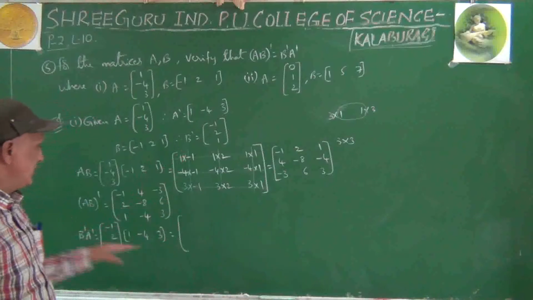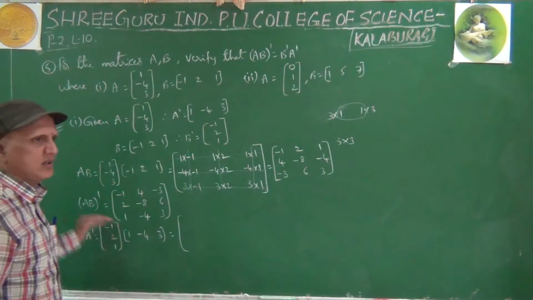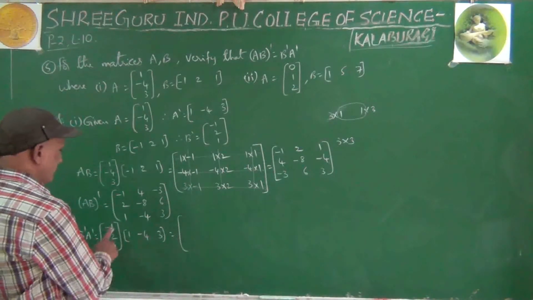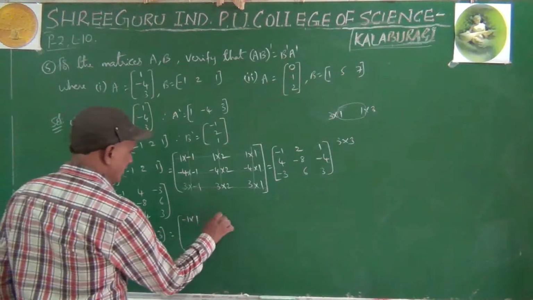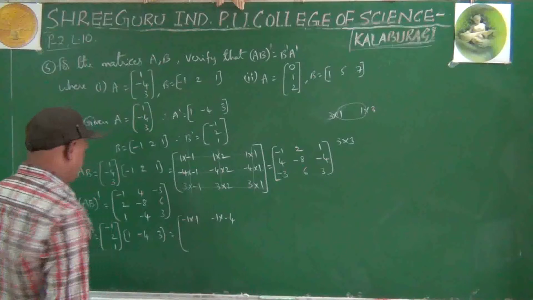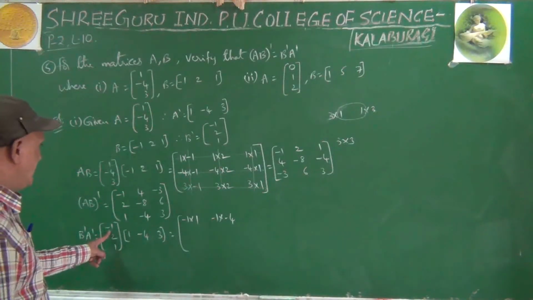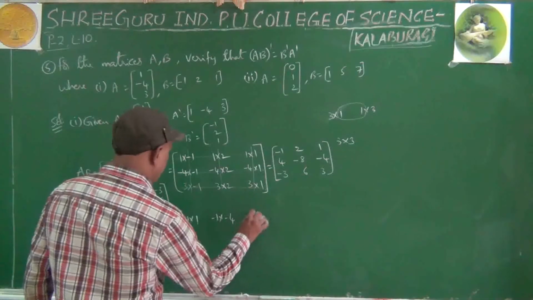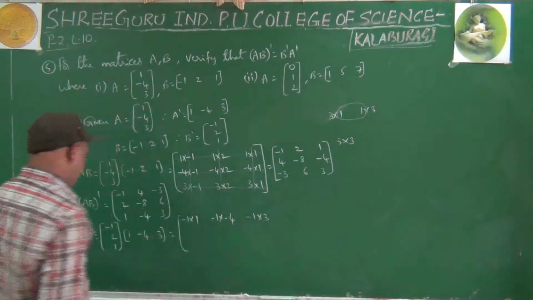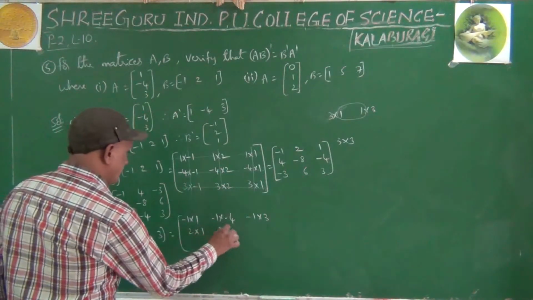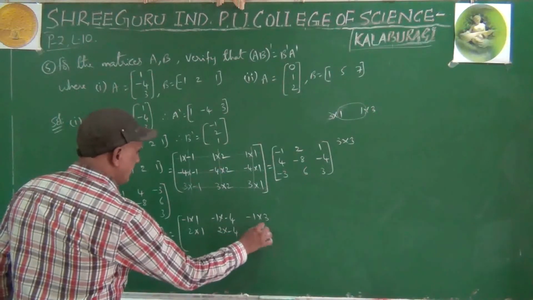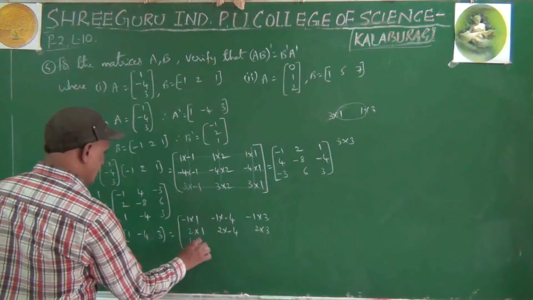Same like this: first row, first column, first row, second column, first row, third column, like that. Minus 1 into 1, minus 1 into minus 4, minus 1 into 3. 2 into 1, 2 into minus 4, 2 into 3. 1 into 1.